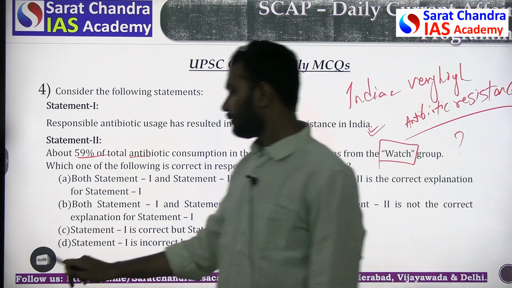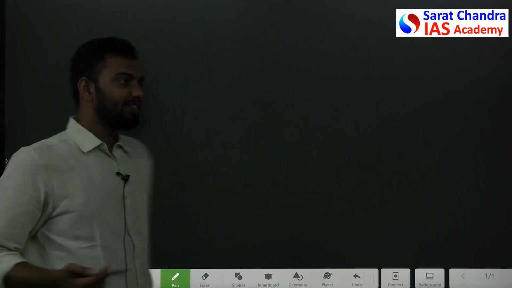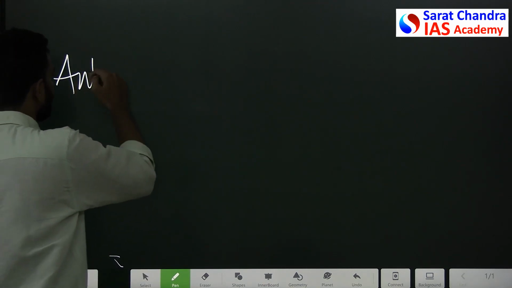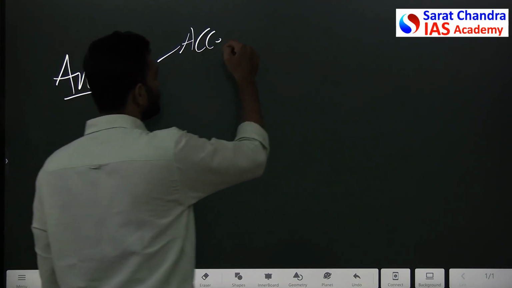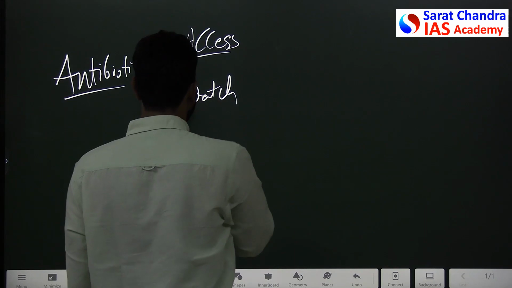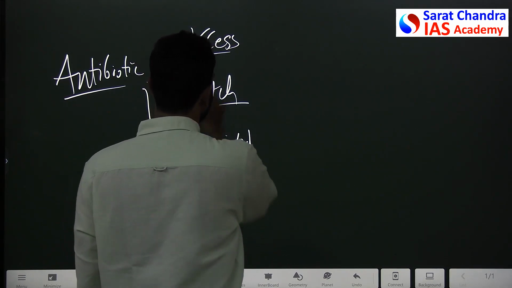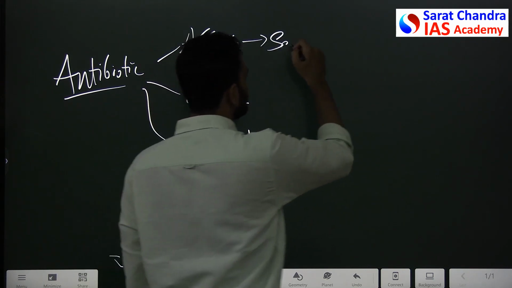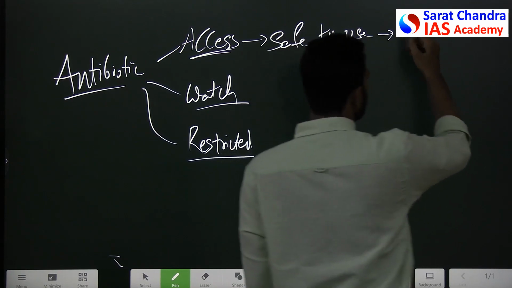In India, antibiotics are classified into 3 classes. One is the access group, second is watch, third is restricted. Access is safe to use. Generally they are also called over-the-counter drugs.